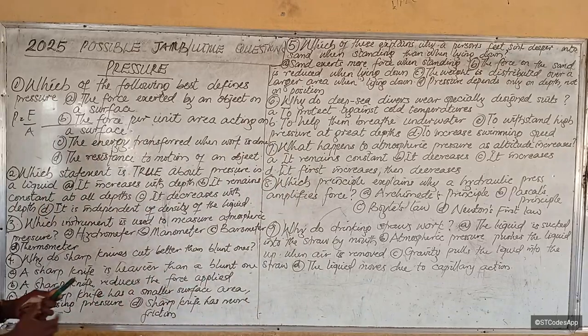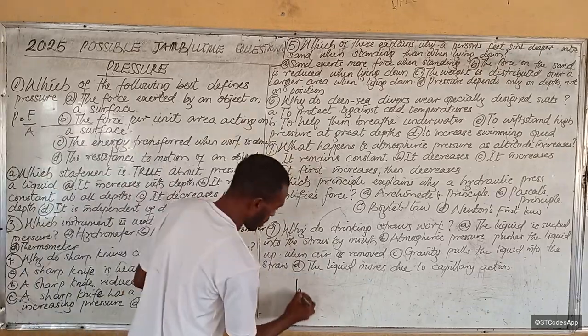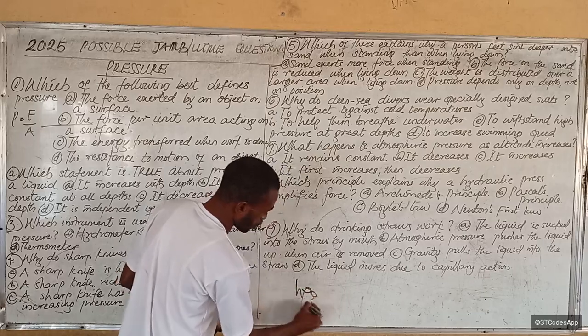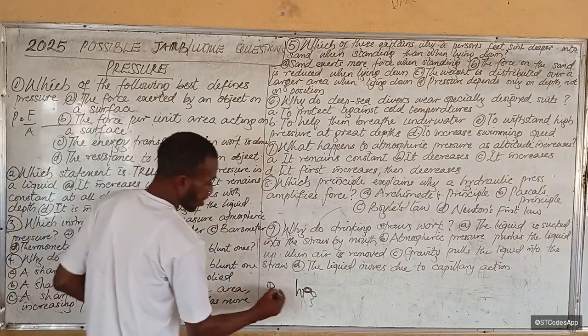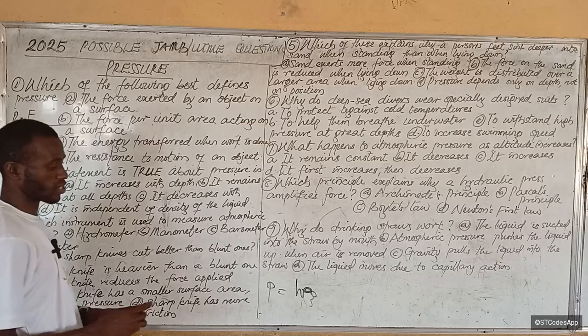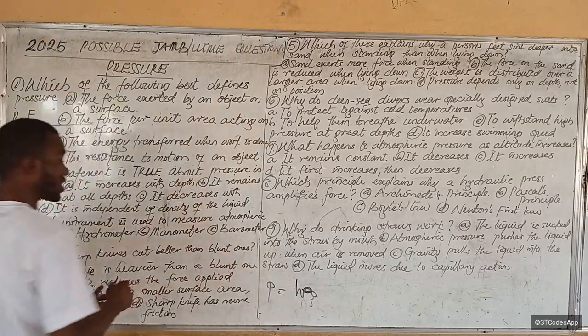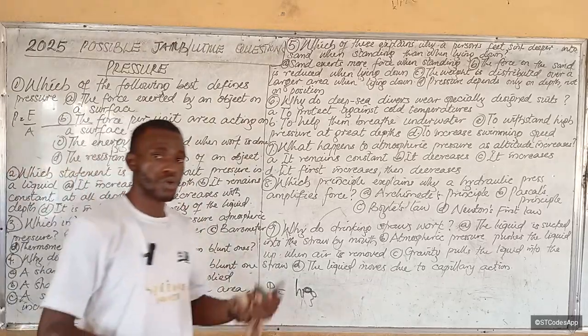Then pressure is also dependent on density from what you saw there. Since pressure is H rho G, rho is density. Because pressure is directly proportional to rho, from what you're seeing here, as rho is increasing, or density is increasing, pressure is also increasing.